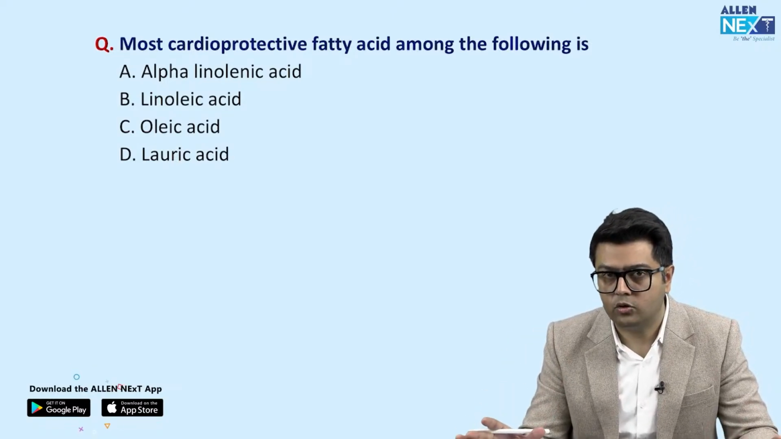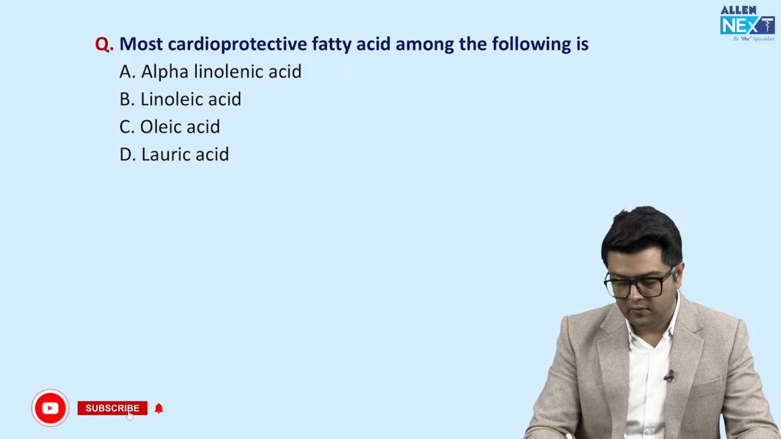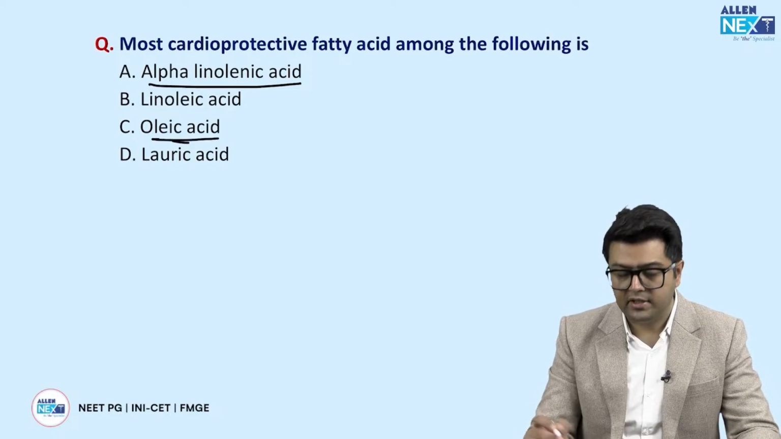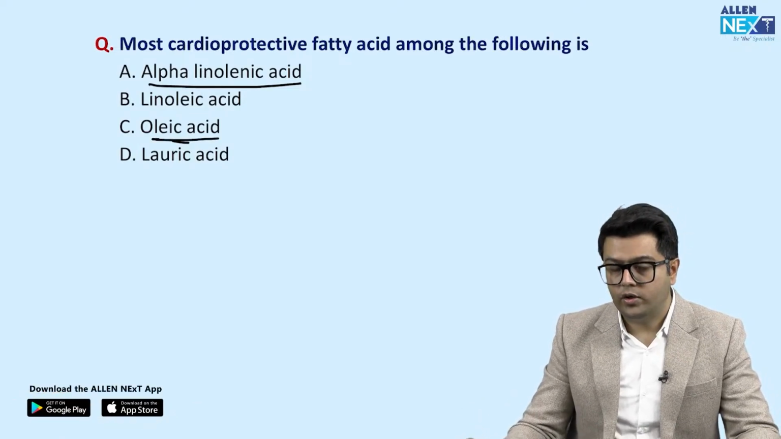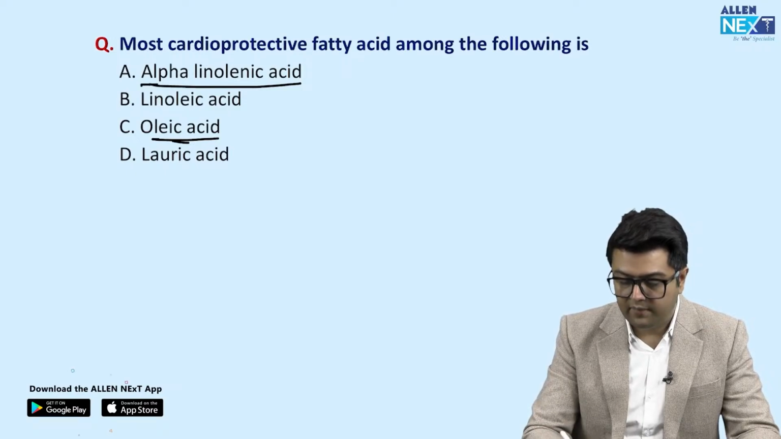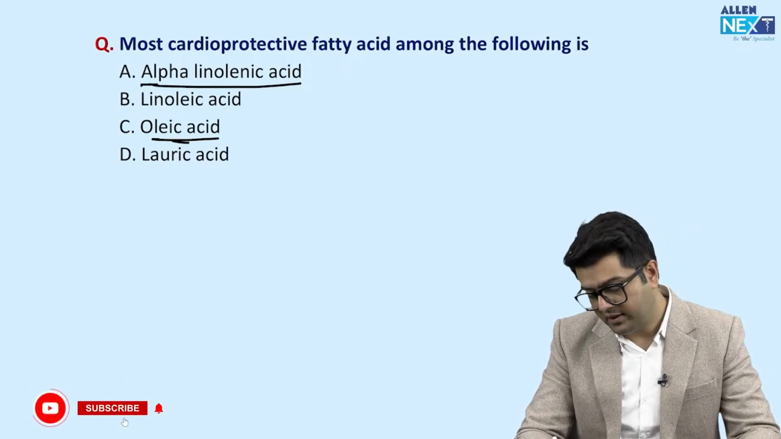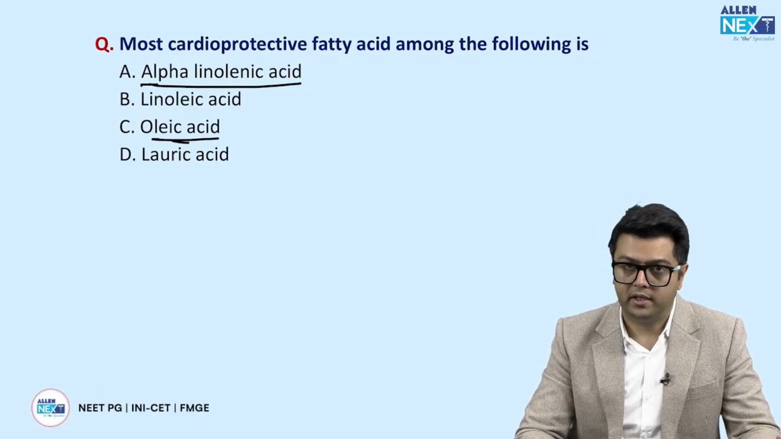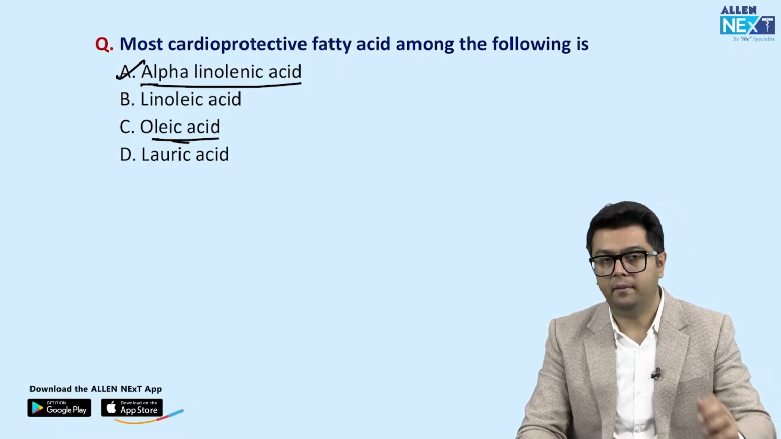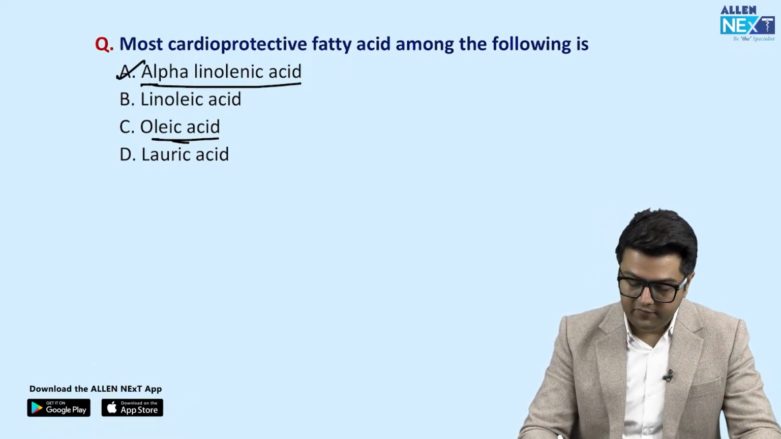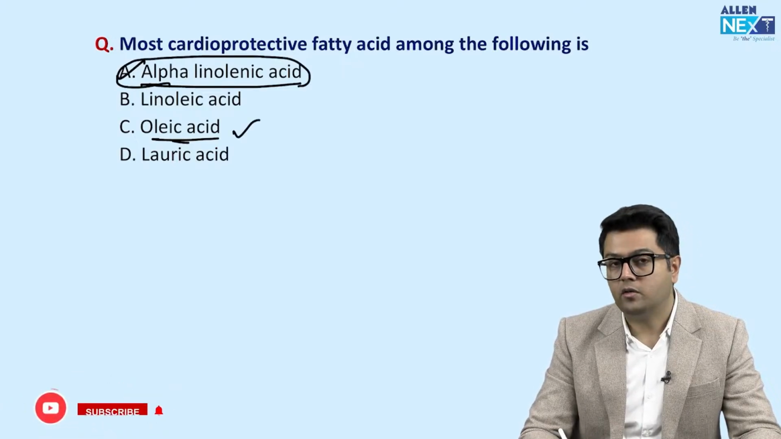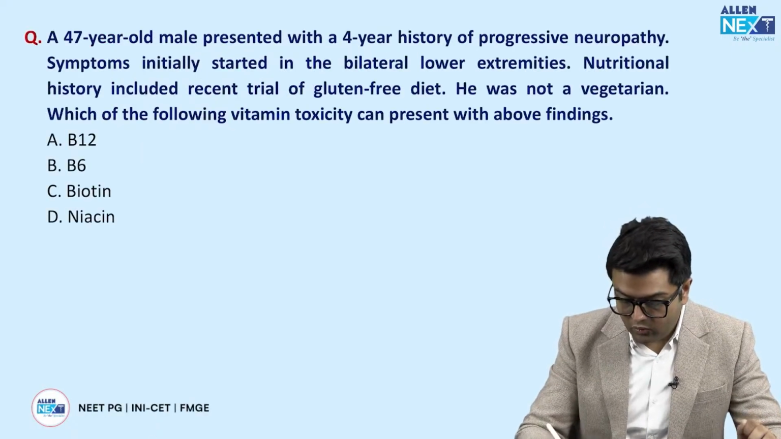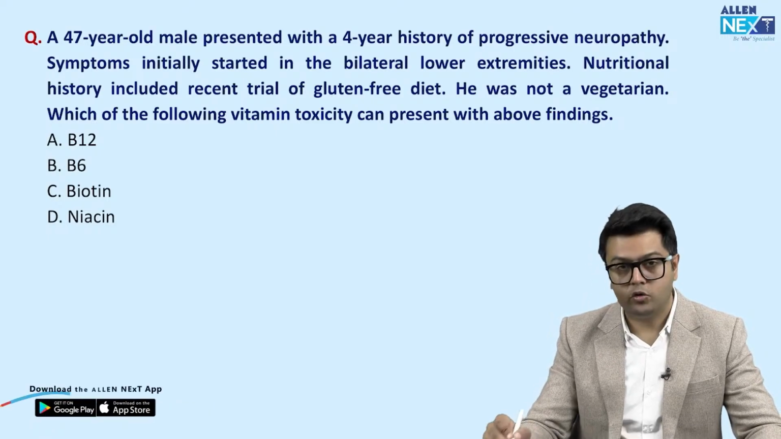Always remember, very basic questions here. Now, the most cardioprotective is considered to be alpha-linolenic acid. Nowadays, oleic acid, a monounsaturated fatty acid (MUFA), is also considered very important. But going with the PYQ and the research till now, guys, fatty acids which are omega-3 are considered most cardioprotective, right? So go with option A. And guys, if option A is not given, then you can go with MUFA, olive oil or the oleic acid. Correct.